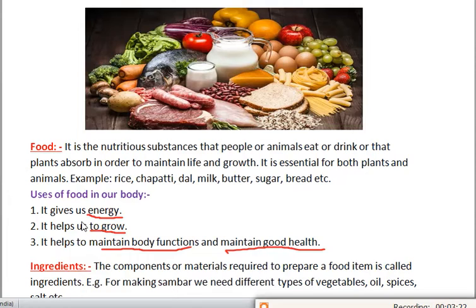The second function of food is it helps us to grow. If you do not eat food, what will happen? Your height will not increase. Your body weight will not increase. So in order to grow our body, we need food.